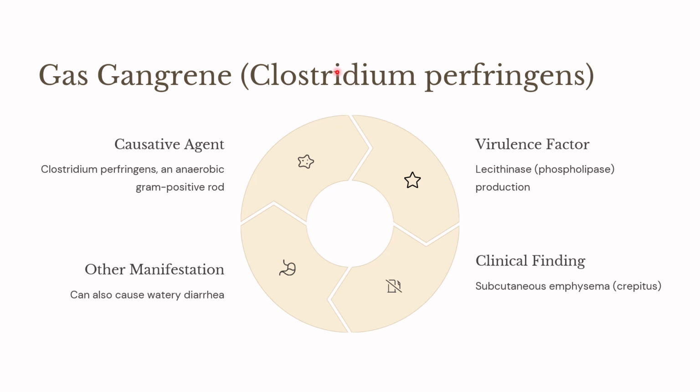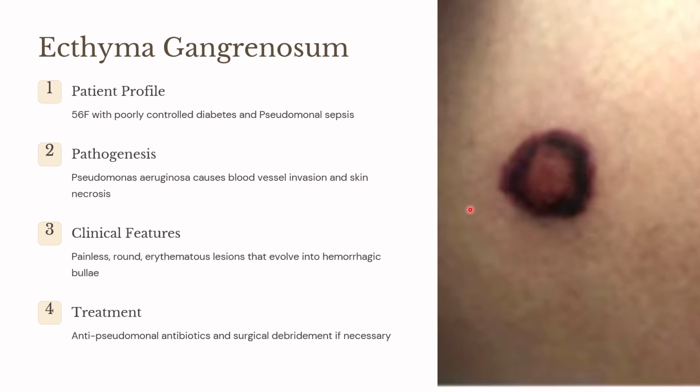You should know that gas gangrene is due to Clostridium perfringens, and it can also cause watery diarrhea. What is the virulence factor? It produces lecithinase, and it presents with subcutaneous emphysema or crepitus.